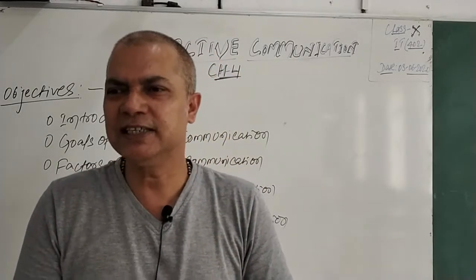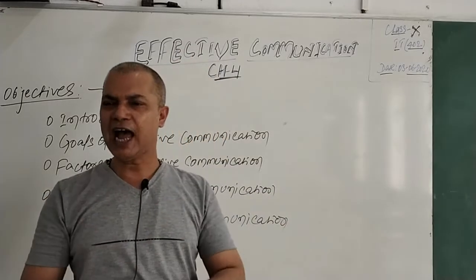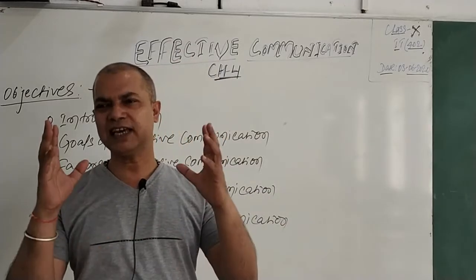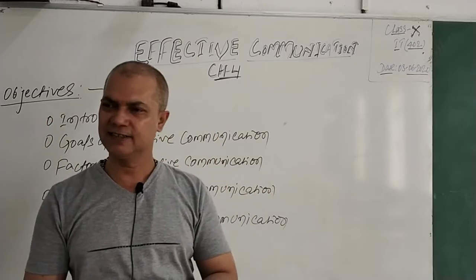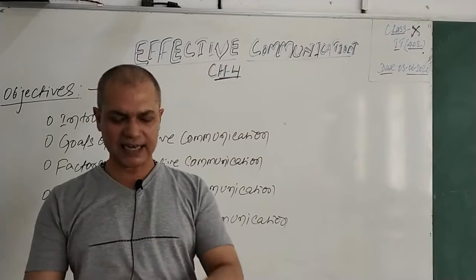So the first C is clear, the second is concise: precise, point to point, and using words that are of interest to the audience. Then only your communication will be effective. That is the second C.